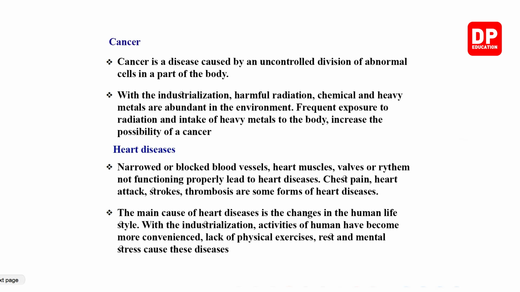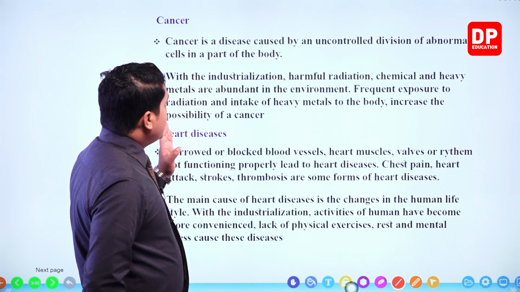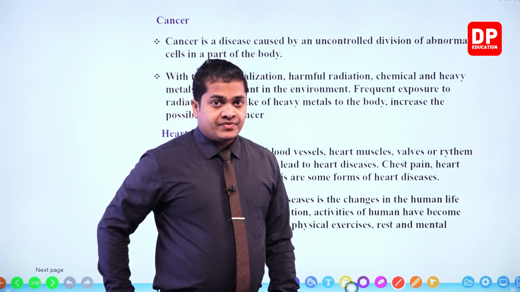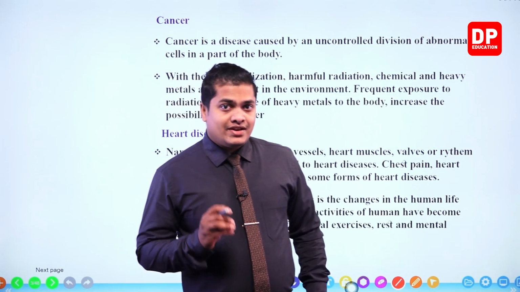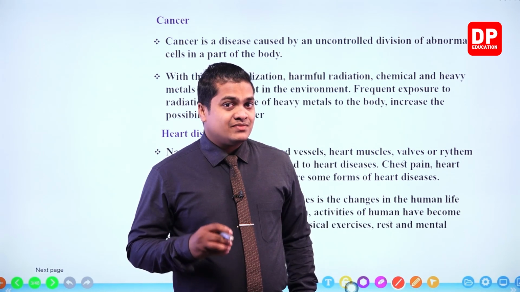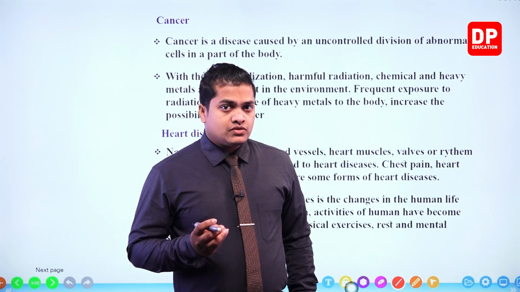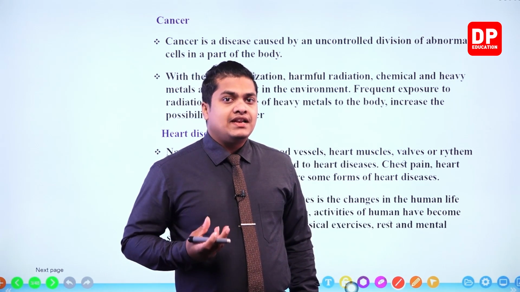Frequent exposure to radiation and intake of heavy metals to the body increase the possibility of cancer. So cancer is a disease, my dear children, that is mainly created because of abnormal cell divisions.